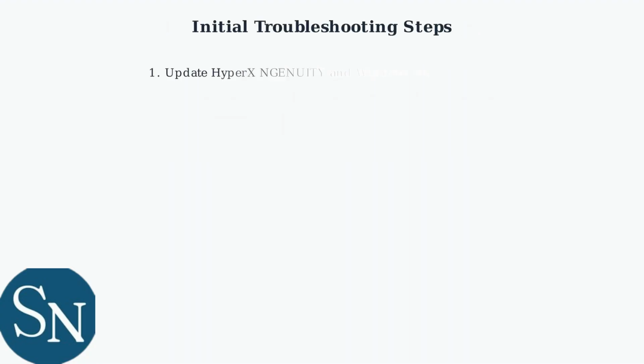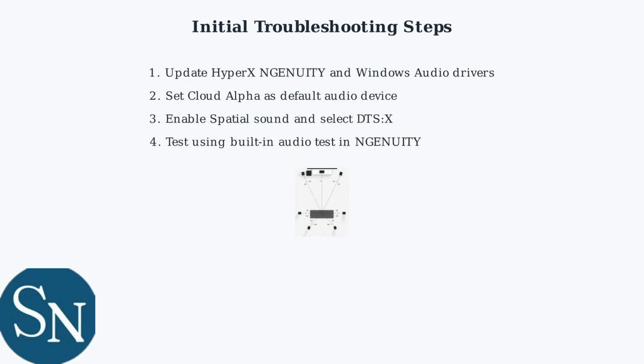Common mistakes include outdated drivers or conflicting software. Start by updating both HyperX Ingenuity and Windows Audio drivers. Set the Cloud Alpha as the default device, enable spatial sound, and select DTS-X. Test using the built-in audio test within Ingenuity.